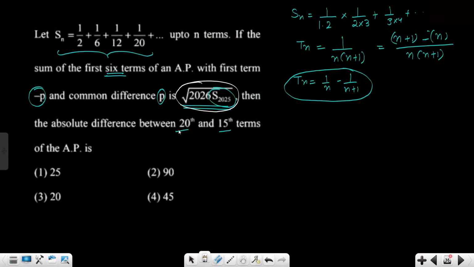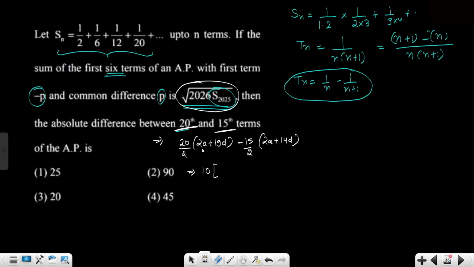Okay. Now the absolute difference between S20, the sum of 20 terms, and S15 of an AP. So 10, 2A plus 19D, minus 15 by 2, 2A plus 14D. 20 by 2, so can you see this is 10 only.